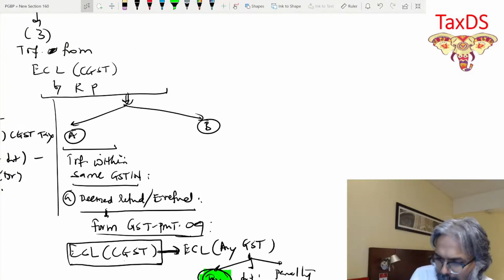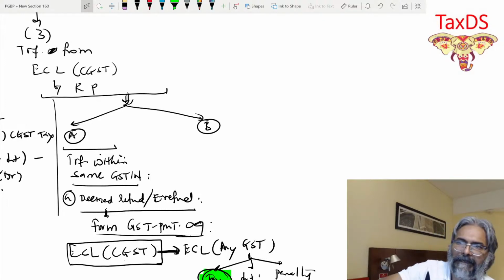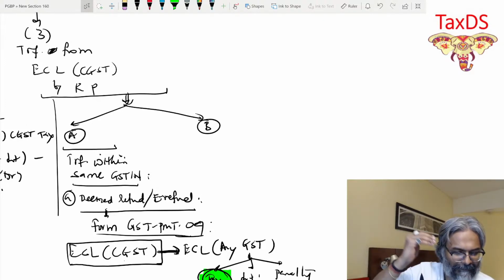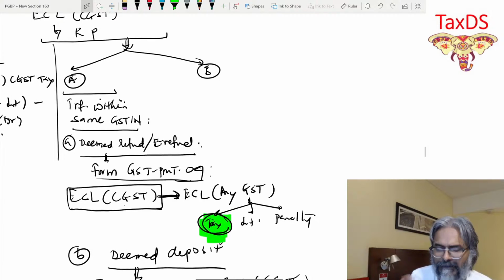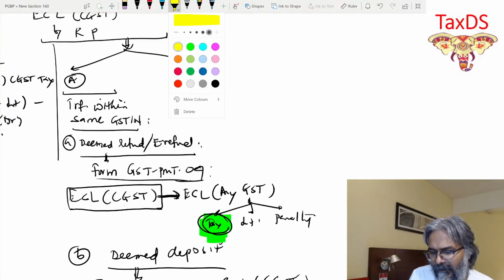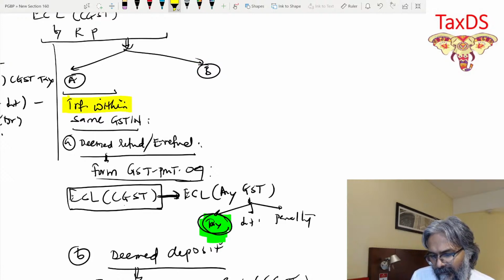Now this point number B, students, say for example, now see there are assessees. Yeah, same GST. This is the same GST example. So the example that we have discussed just now, students, was in respect of the same GST. Transfer within the same GST.